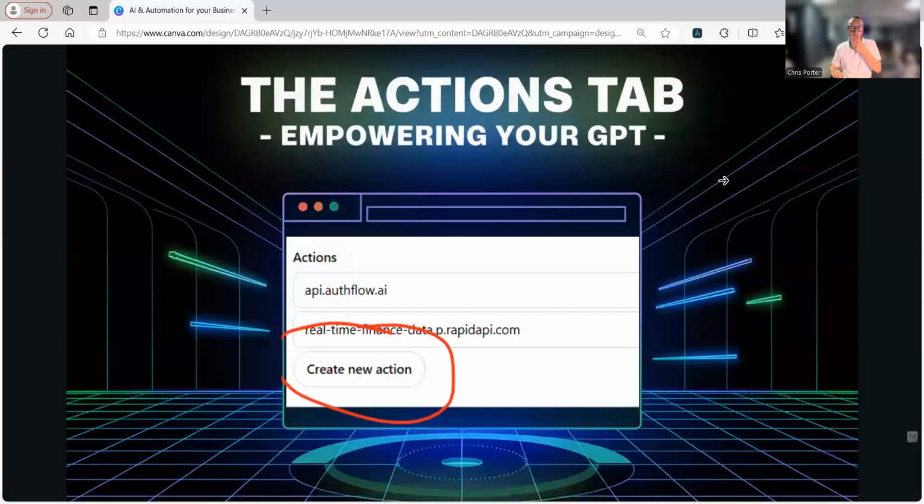So there is another aspect of creating GPTs. And if you scroll down past the knowledge files, I don't have a screenshot on it here, but you'll see this thing that's called create new action. And this is where the magic happens with your custom GPTs to take them to a whole new level. So by creating a new action, we're actually able to integrate APIs.